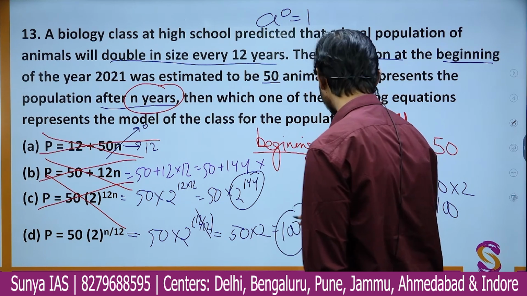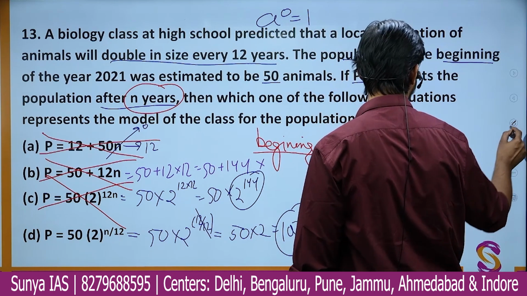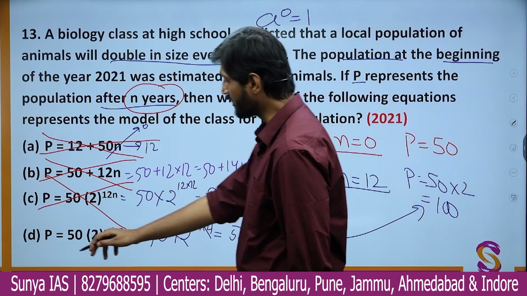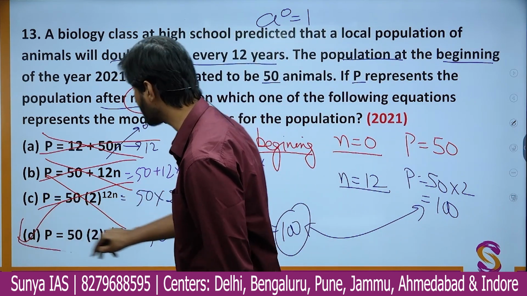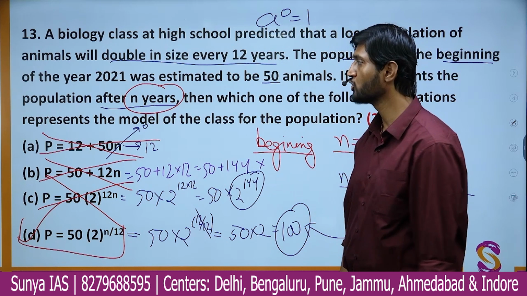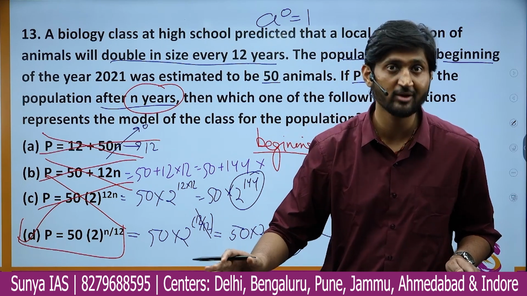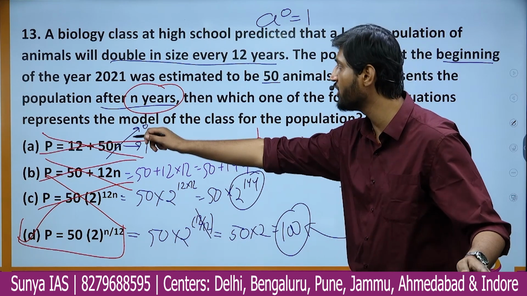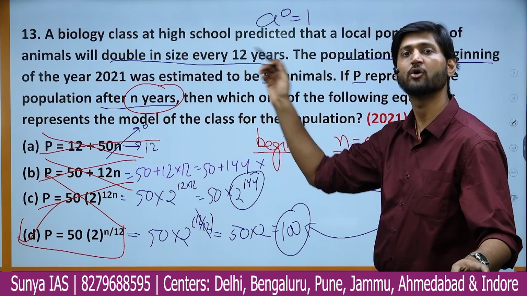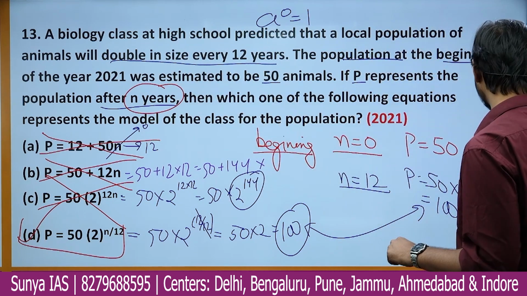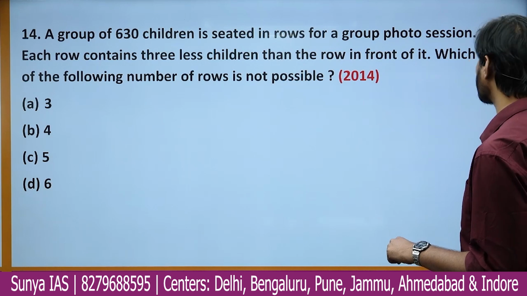So this is satisfying the criteria, and therefore option D is going to be the correct answer in this question. Here you do not have to frame an equation, but you have to check whether the equations are following the pattern or not. Okay, so that was quite a simple question in that regard.